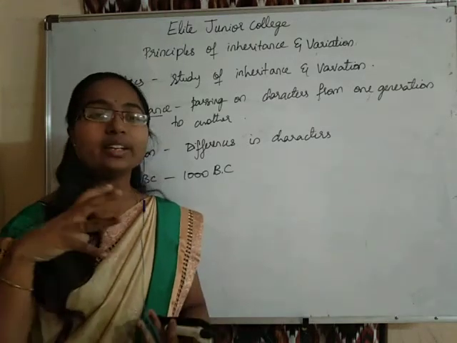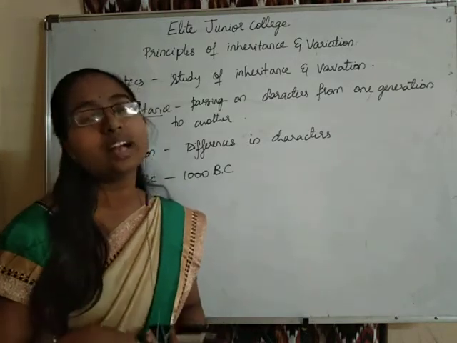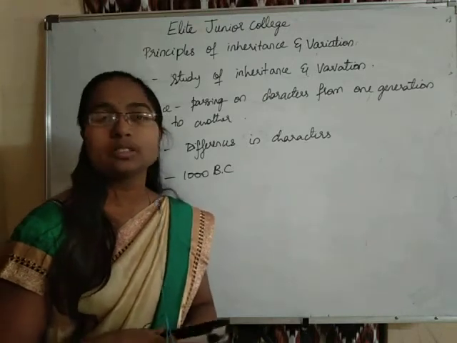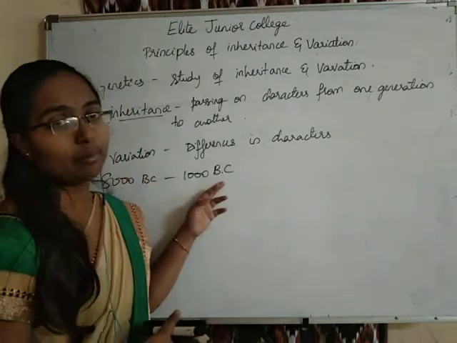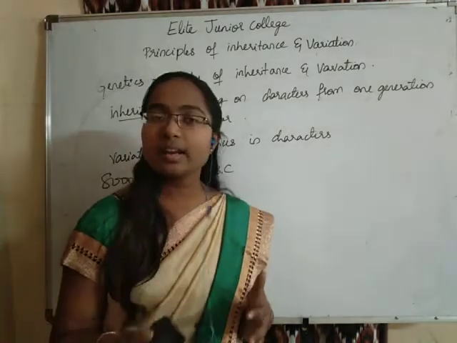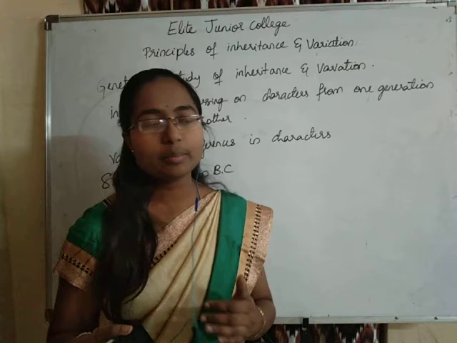They used to selectively breed and select the desirable characters from the offsprings. That was a practice in BC times. They used to selectively breed the animals and select the desirable animals.